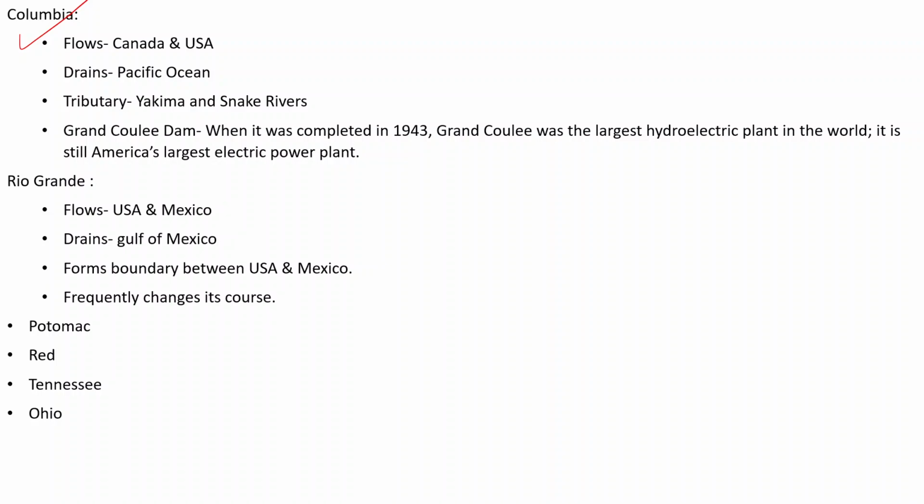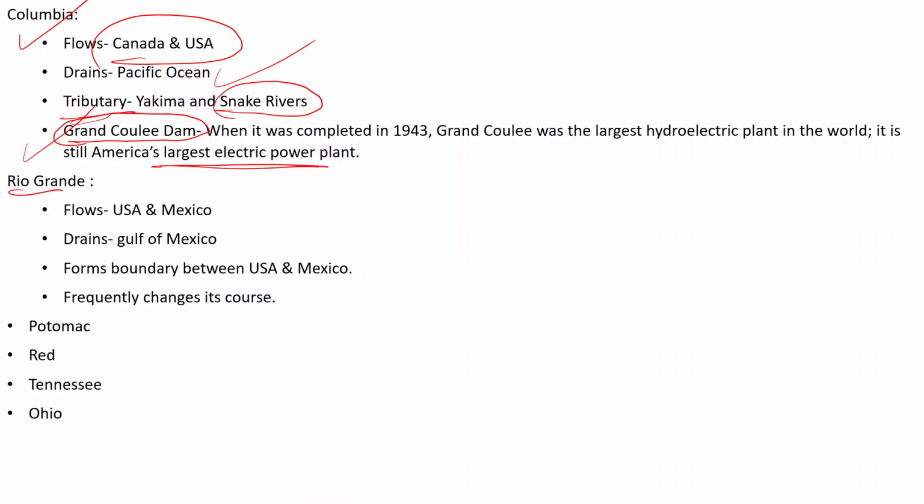Then comes the Columbia River. It flows through Canada and the USA and discharges its water in the Pacific Ocean. Snake is an important tributary of the Columbia River. No need to memorize the Yakima River, but you have to memorize the Snake River. And apart from that, you have to remember this dam, Grand Coulee Dam. It is America's largest hydel project. It is on the Columbia River.